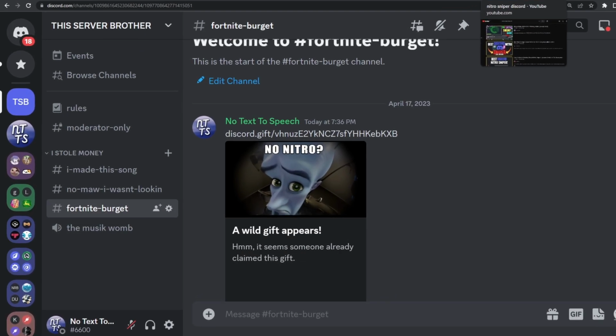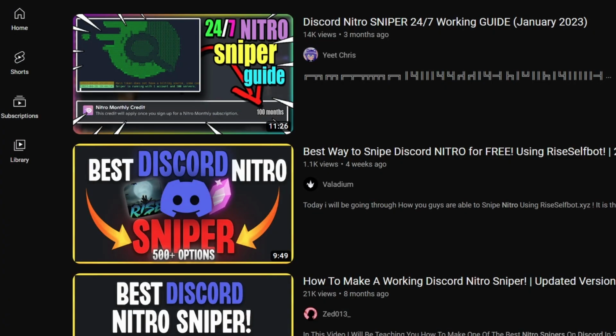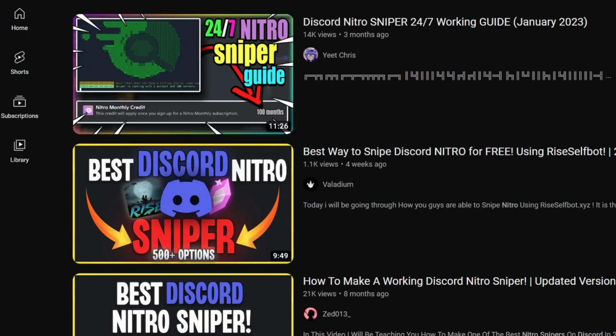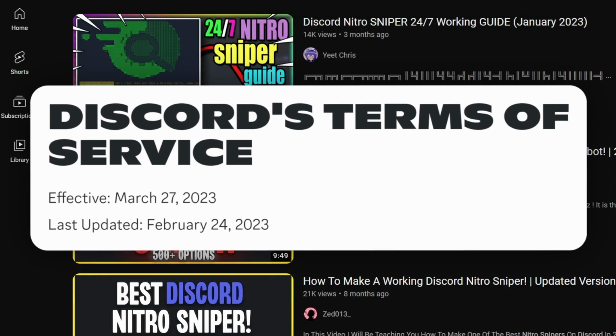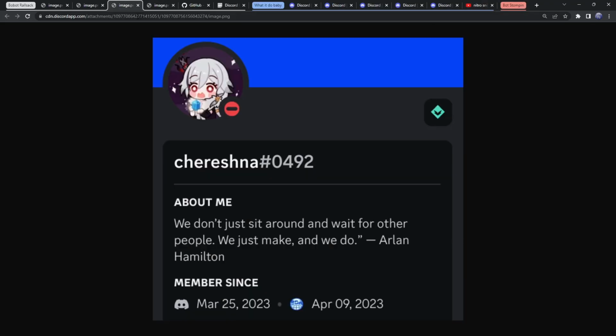Please do not try to use a Nitro Sniper. Even if you're broke, please don't, because here's the thing. I've seen a lot of Discord Nitro Snipers, and I've seen some that are actually malware that steal all your passwords, ones that steal your Discord account, and ones that work, but when they snipe that Nitro, they don't send it to your account, they actually send it to the developers or whoever is branding the bot and trying to give it to you. And if it's not obvious, it's also against the terms of service, but I doubt that would stop anyone. So the way to truly stop these bots from stealing Discord Nitro is extremely simple.